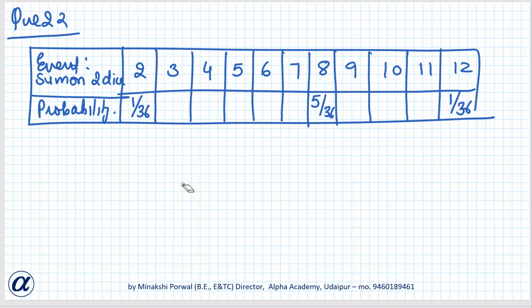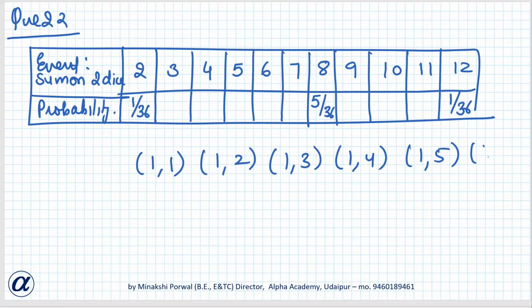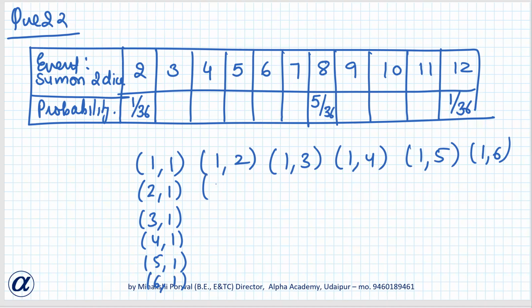We have to find that sum on 2 dice is 2. सम ऑन 2 डाइज 2 कब हो सकता है? जब 1, 1 हो. Okay, so basically, I am making it here only. 1, 3, 1, 4, 1, 5, and 1, 6. This way it is made. 2, 1, 3, 1, 4, 1, 5, 1, and 6, 1. Then it is 2, 2, 2, 3, 2, 4, 2, 5, 2, 6, 2.